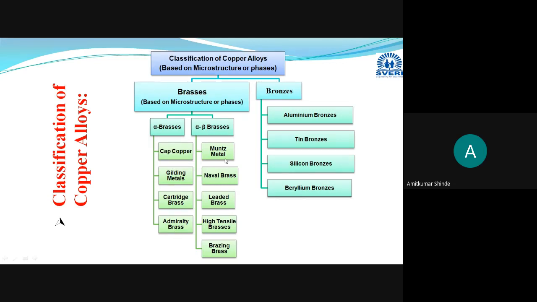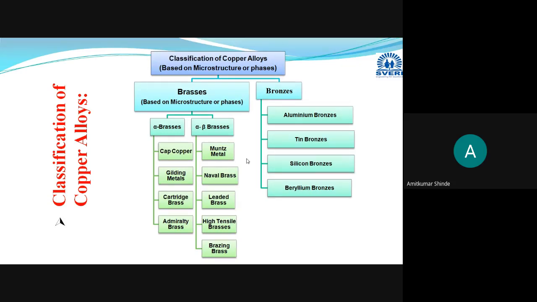After that, we have discussed alpha beta brasses. In that, we have discussed Muntz metal, that is 60/40 brass, naval brass, which is also known as Tobin bronze, then leaded brass, high tensile brass, and brazing brass. Brazing brass is also known as 50/50 brass. These alpha brasses are single phase brasses. Alpha beta brasses are two phase brasses or duplex brasses, and alpha brasses are also known as cold working brasses. Alpha beta brasses are also known as hot working brasses. We have discussed all these types in this lecture.